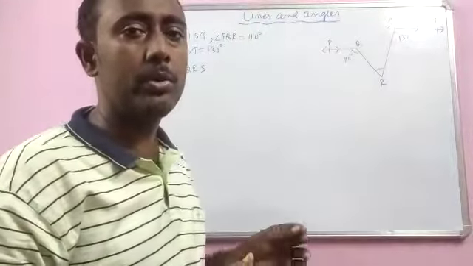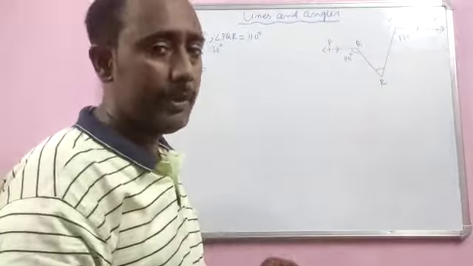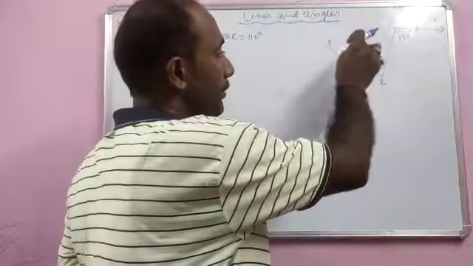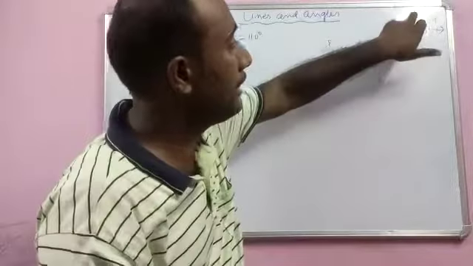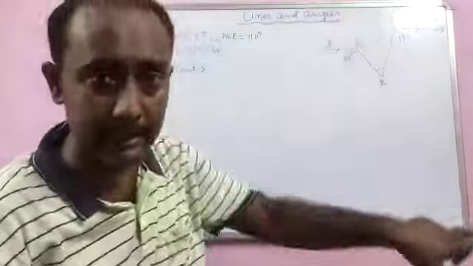So we will have to go for a third line so that we can get a relationship between these two lines with that third line.